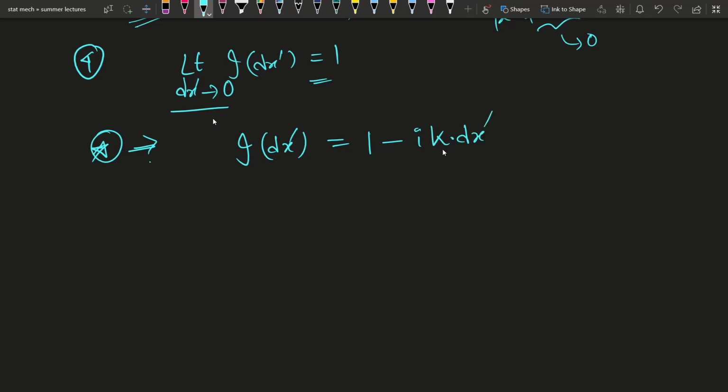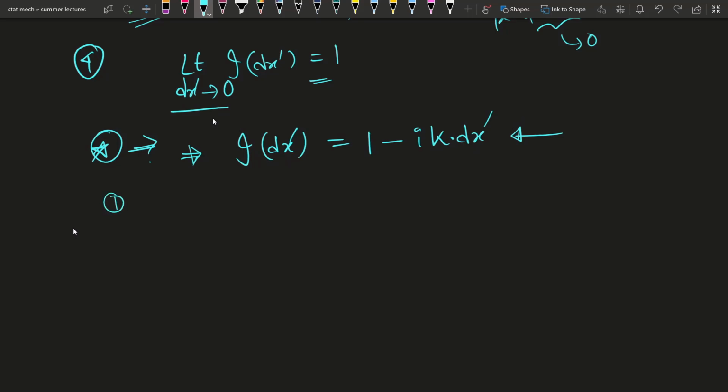Why? To check this, check all the properties that I have discussed, 1 2 3 4, and you will see that this fits exactly as the expression of the translation operator. How? Let us understand.